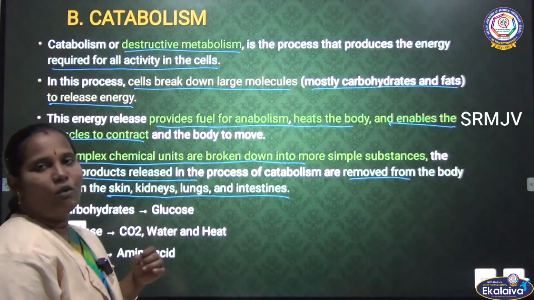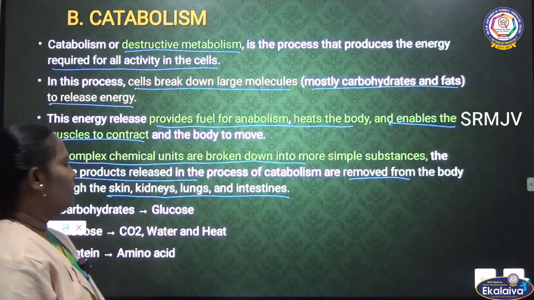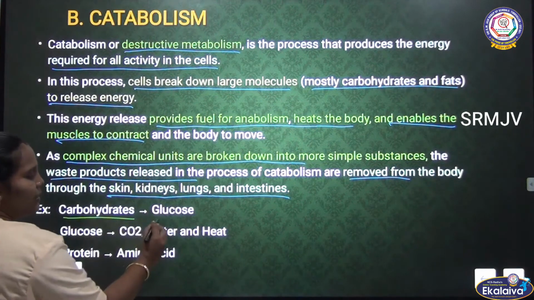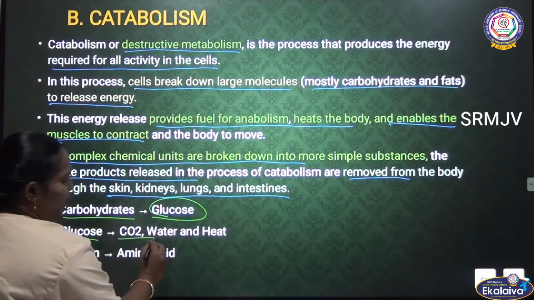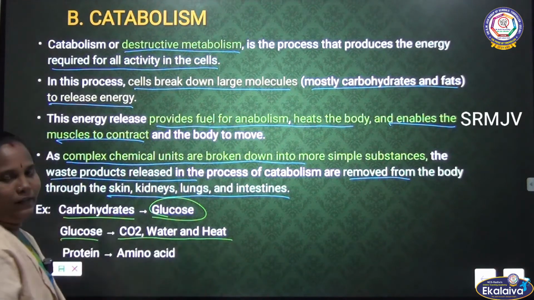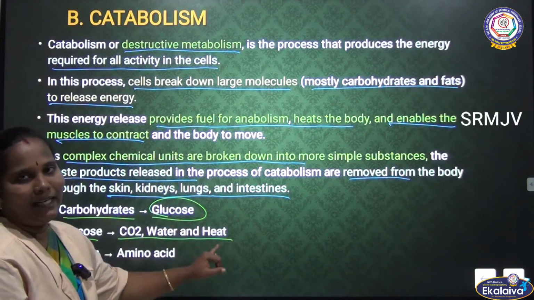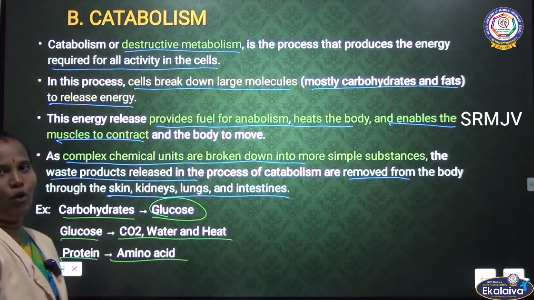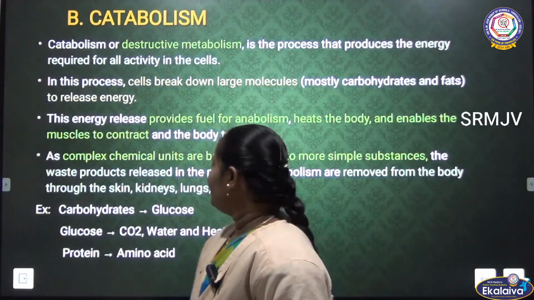So waste products are sent out from our body. Glucose is converted into carbon dioxide, water and heat. Protein is converted into amino acids. So this is the process of catabolism.